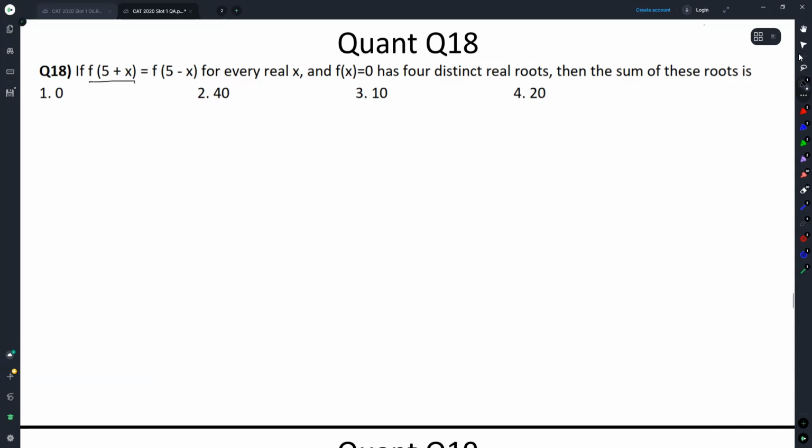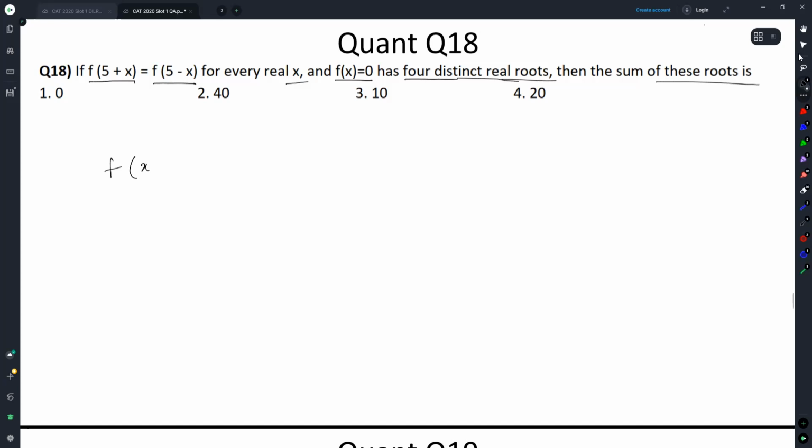Okay, this and this. If f of 5 plus x is equal to 5 f of 5 minus x for every real x and f of x is equal to 0 has 4 distinct real roots, then the sum of those roots is. Oh, this is very nice, it will be fun.